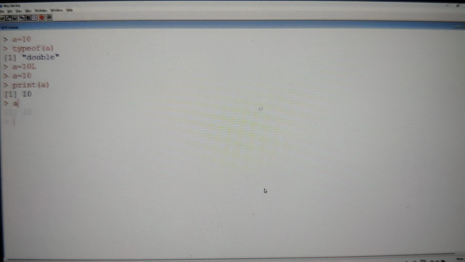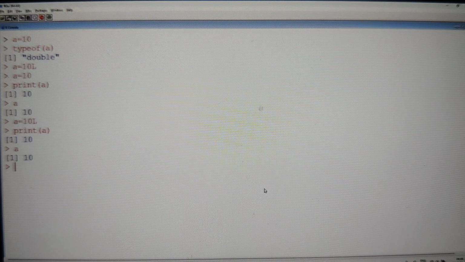Yesterday I told you how to print the value of A. Either you print A, or you simply say A. No need to say print A, no need to say print B. Simply say A. Observe carefully, the output is coming as 10 only. We are not getting 10.00. Even if you say A equal to 10 or 10L, your output will be the same. There is nothing different at all, guys. Even if you write 10 or 10L, the output is the same, because both of them are integers.